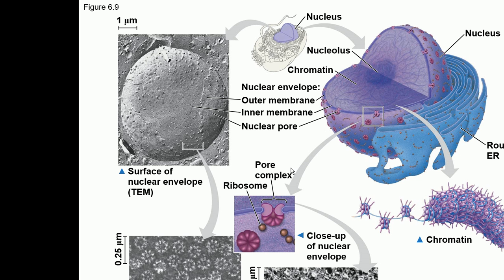This DNA is wrapped over these histone proteins. The DNA is wrapped over them and gets condensed. It gets looped and becomes very tight. We say it gets condensed, and it forms chromatin.